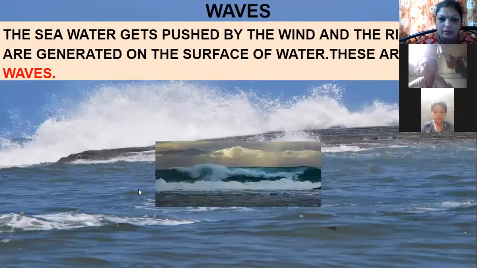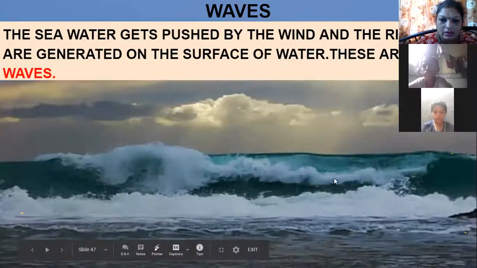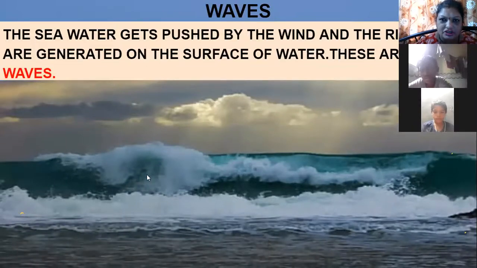You can see the sea water gets pushed by the wind energy, the wind. As the sea water gets pushed by the wind, the ripples are generated on the surface of the water. Surface means the top portion of the water.